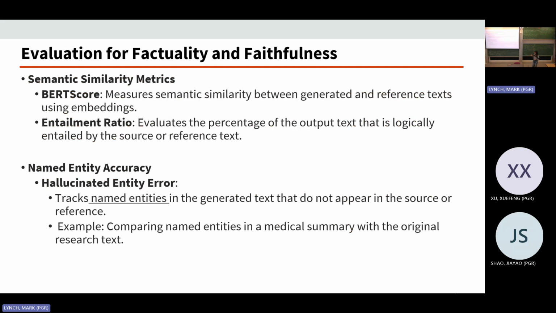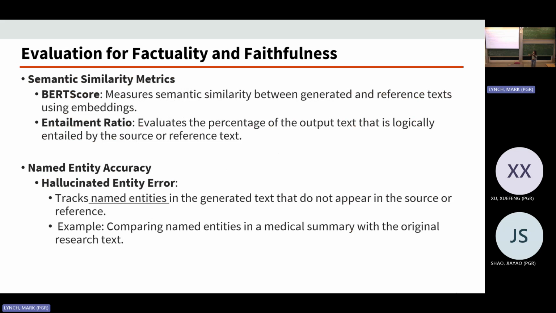related. And we also have this method called named entity accuracy. So it's based on named entities. Named entities in NLP are things like, for example, we have a sentence here: measures semantic similarity between generated and reference text. So for example, take this sentence.